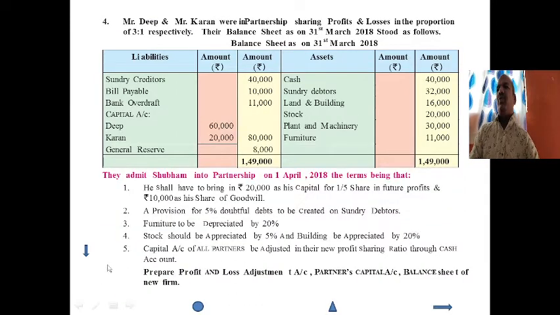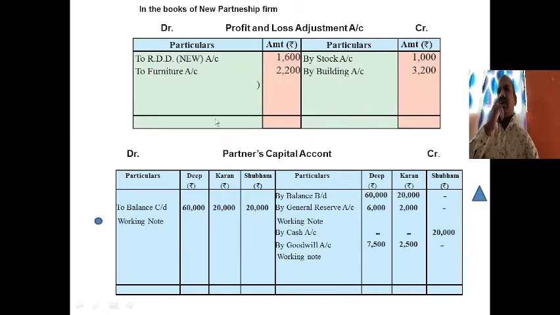Now we get back to our profit and loss adjustment account. First we have to close the profit and loss adjustment account. Here the profit or loss is transferred to the partners' capital account, and whatever the cash balance is will be shown in the cash account, and the cash account is lastly closed. Here the closing balance is cash. In other problems we get the capital balances as the closing balance or balancing figures. Here we get the balancing figure as the cash account.